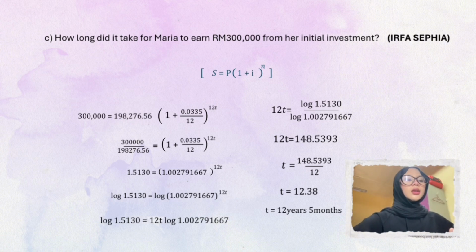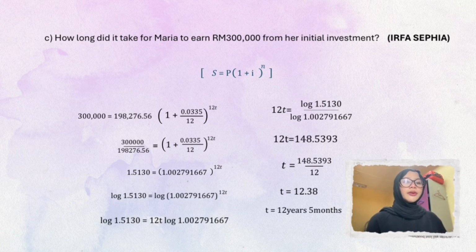The next step is we divide both sides by the principal amount, which is 198,276 ringgit and 56 cents. We do this to make the bracket term alone on the right side. It's 300,000 over 198,276.56 equals 1 plus 0.0335 over 12 power 12t. Next, we simplify the left side. When we divide 300,000 by 198,276.56, we get 1.5130. So now the equation becomes 1.5130 equals 1.002791667 power 12t.